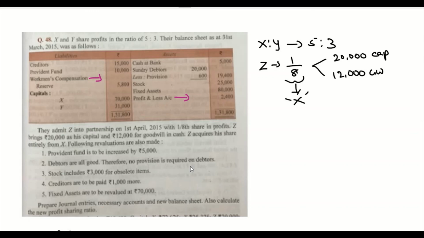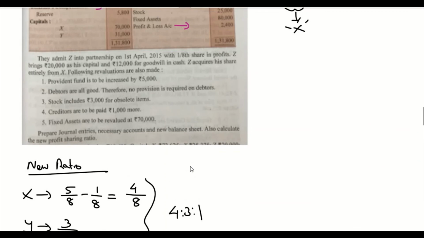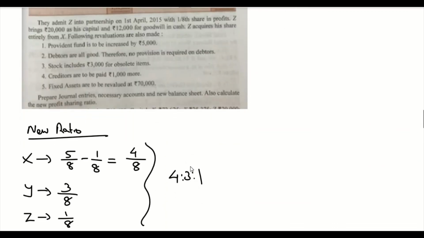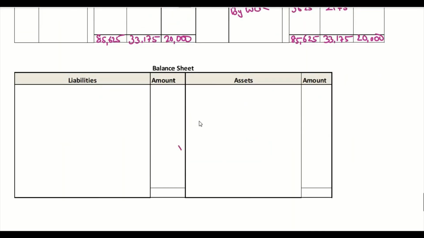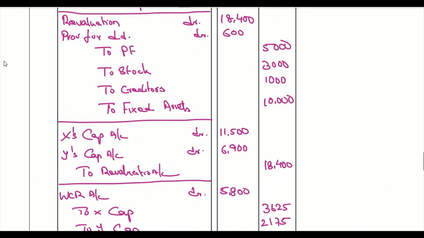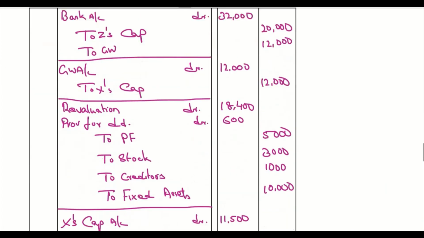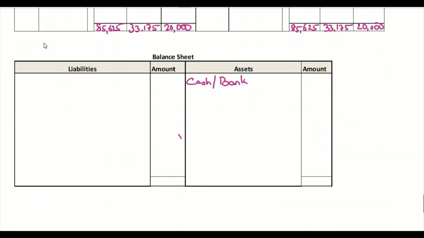So in this case, we don't have to create a provision. Okay, so let's start writing this. First is cash or bank balance. We have 5,000 rupees as original balance and plus 32,000. It's going to be 37,000.